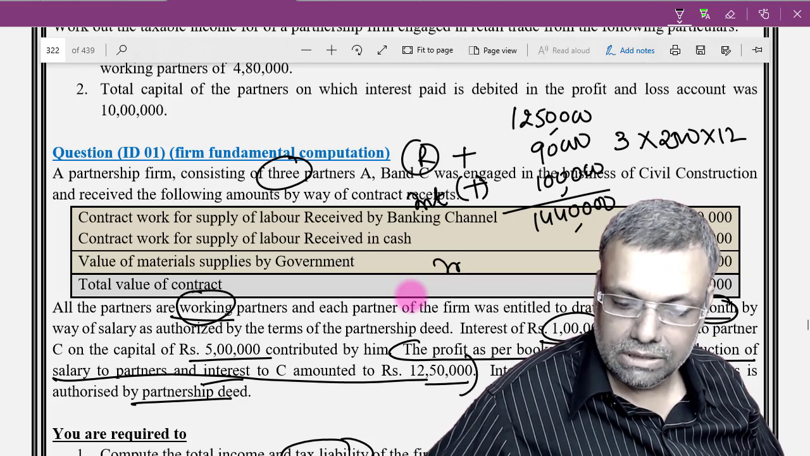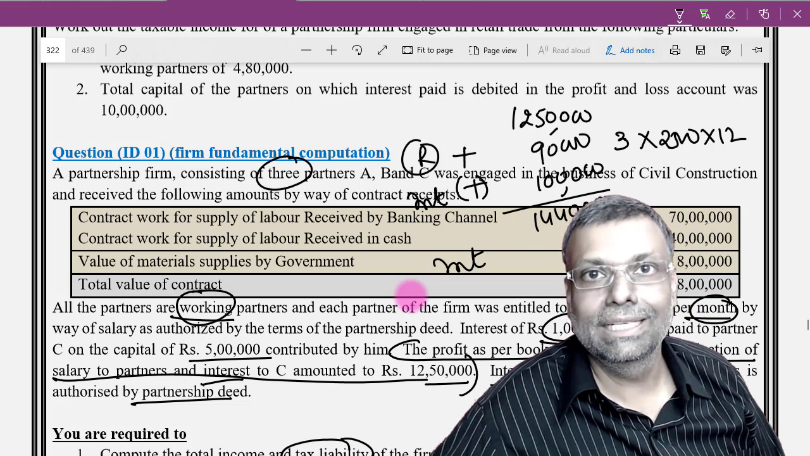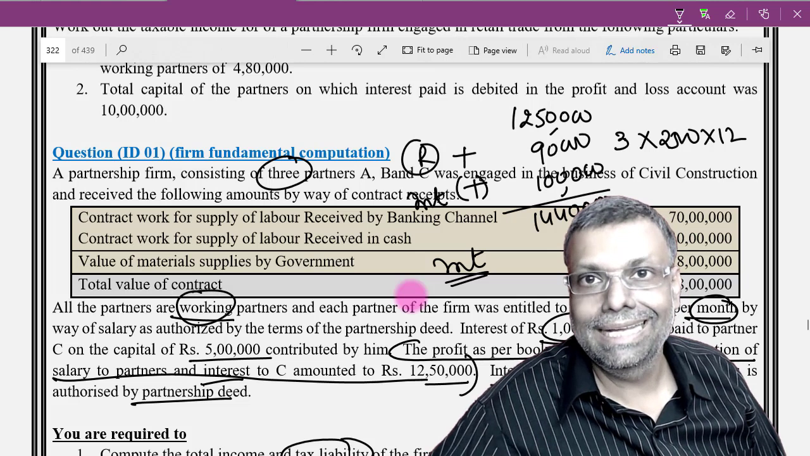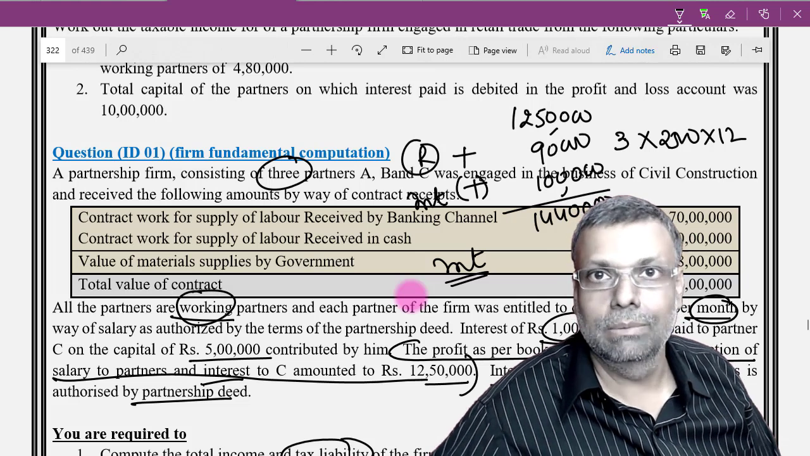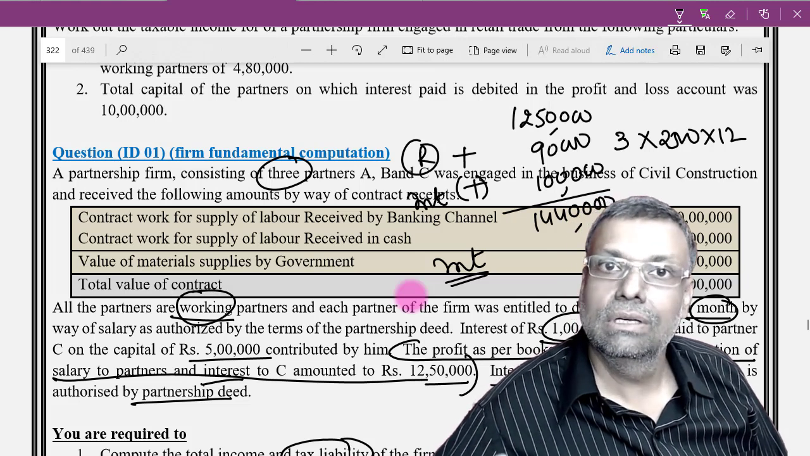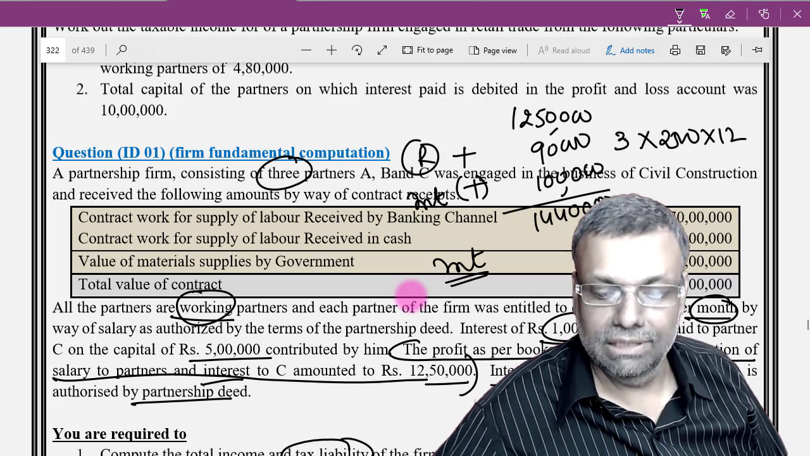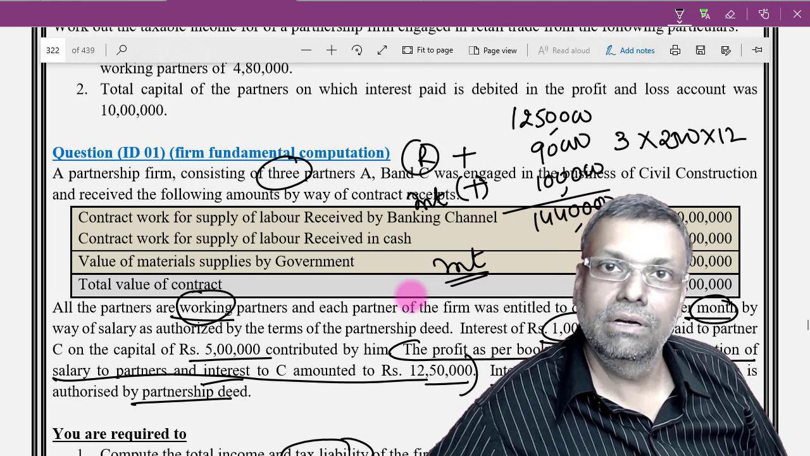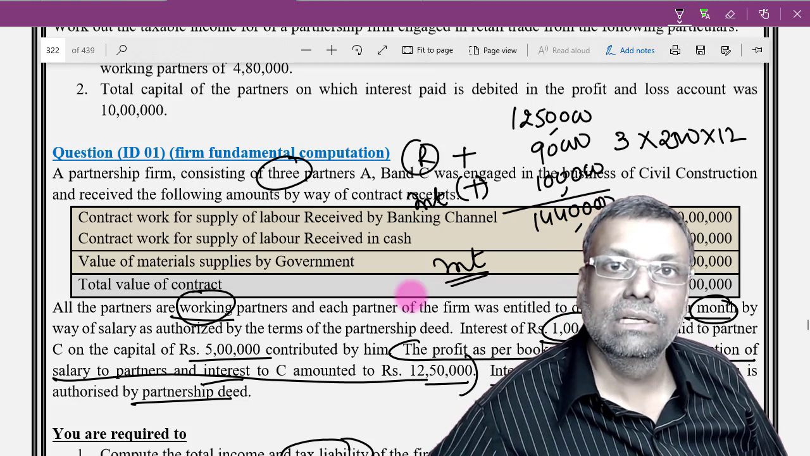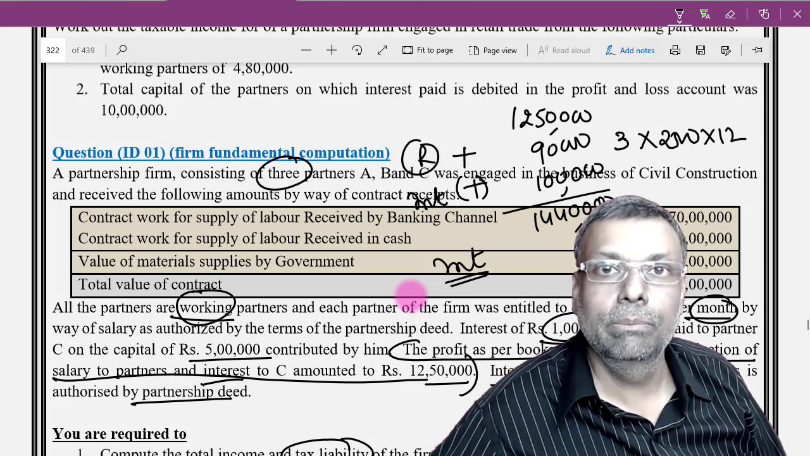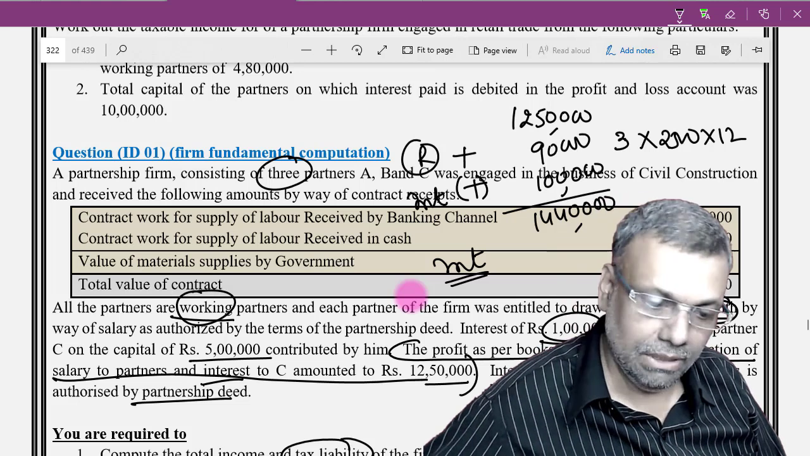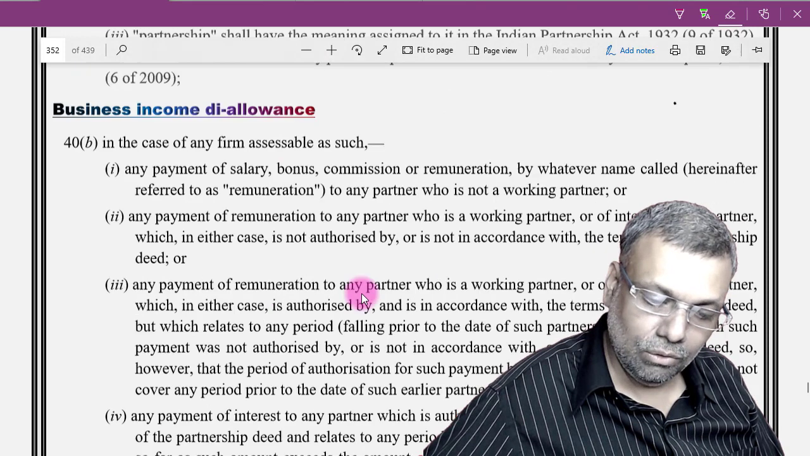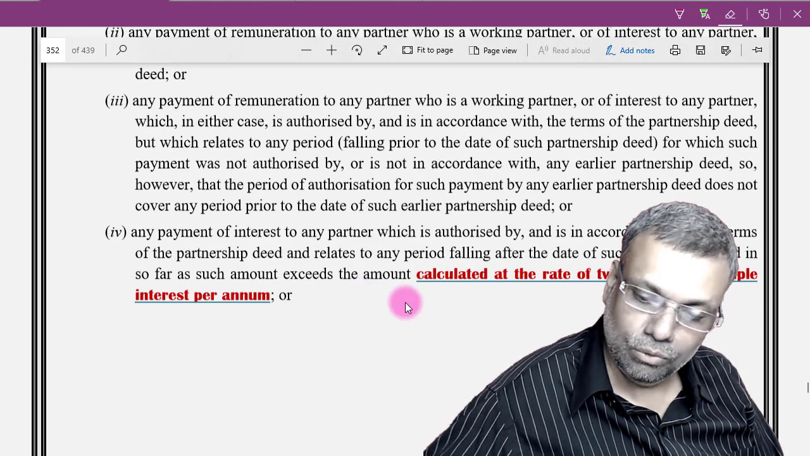From this, interest will be deducted as per the limit. Now when it comes to the interest deduction, the test of working partner is not applicable, because interest is a return on capital or return on investment. Secondly, whether it is on capital or on loan, as long as it is given to the partner, the section 40B limit of 12% will be applicable. A little extra point I should bring to your notice is the section 40B provisions.